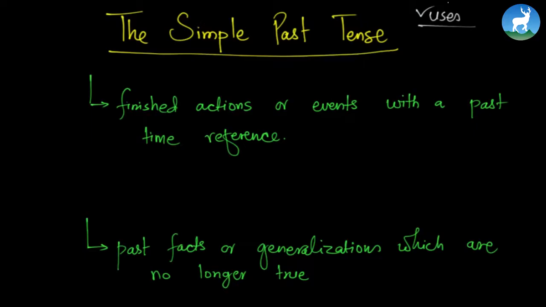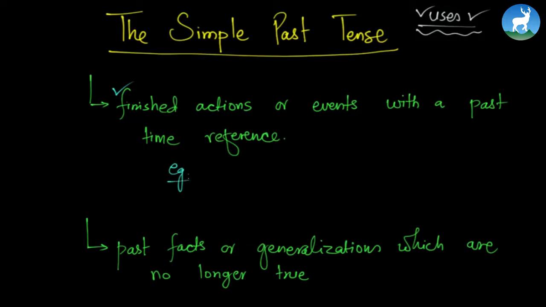If we learn the uses of simple past tense, we can easily use the simple past tense while we are making sentences, while we are speaking or writing, so that way it would be easier. Rather than just listing out the formula and writing something like subject plus V2 plus object, so that way you would only remember the formula. So let's start by learning the uses, and if you need the formula, I'll also write the formula in the end.